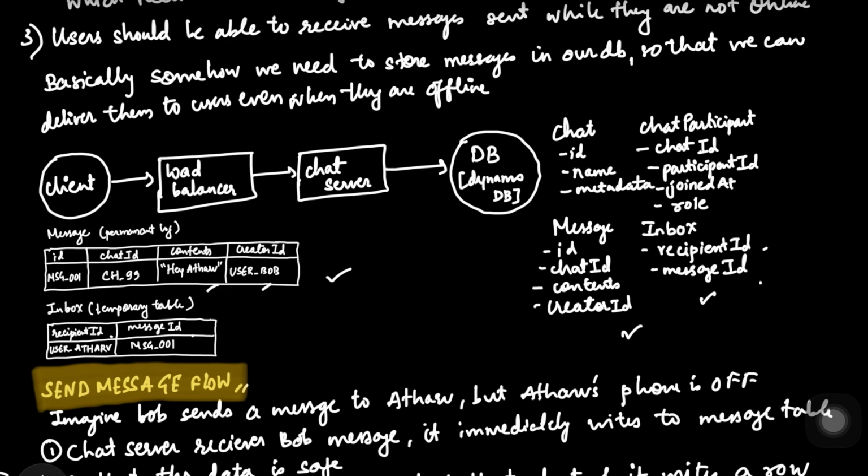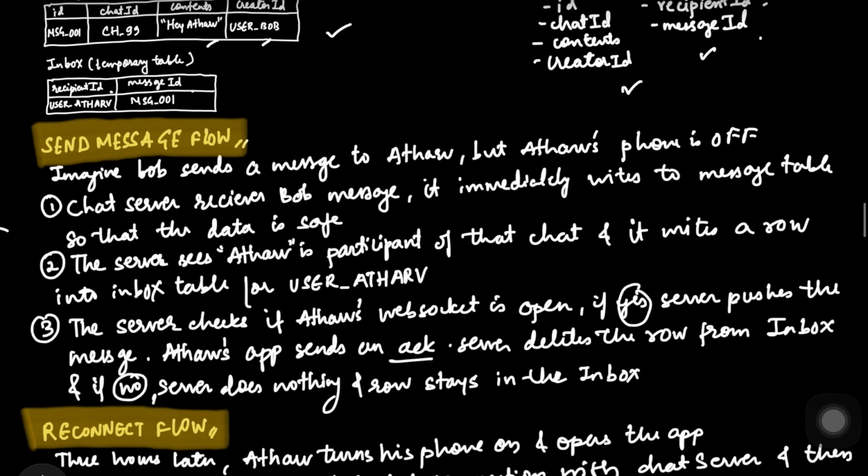Okay, so let's walk through a story so that you understand what happens and how we use these two tables. Initially, let's say Bob sends a message to Athar, and let's say Athar's phone is off. In our case, maybe some other client, or whoever is the receiver of the message, is off for some reason. Then how are we going to deal with this issue, right?